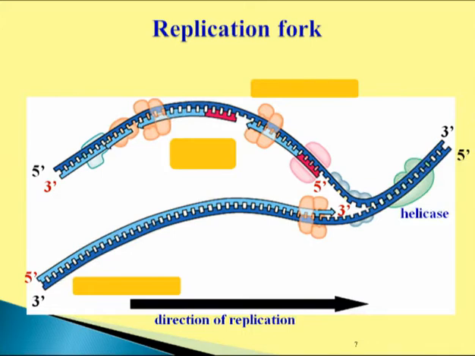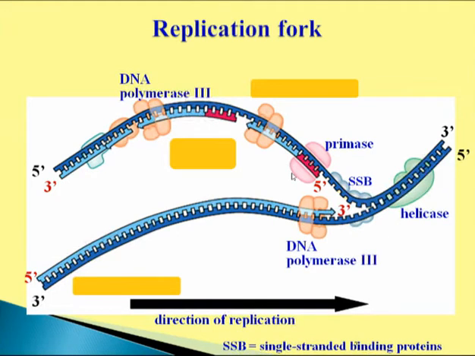First helicase comes and binds and is responsible for unwinding of DNA molecules, followed by binding of single strand binding protein called SSB, and then when SSB protein binds, primase, which is a type of RNA polymerase, can synthesize small RNA molecules, and these RNA molecules bind at a particular location, and the process of replication started when DNA polymerase III enzyme assembles, and it can start addition of nucleotides one by one in 5' to 3' direction.